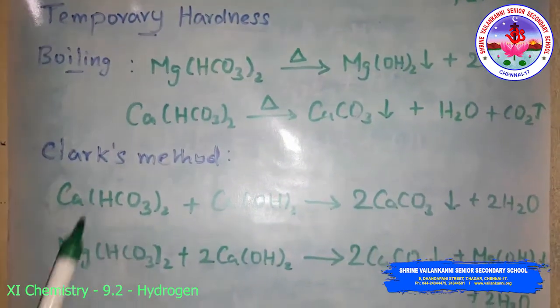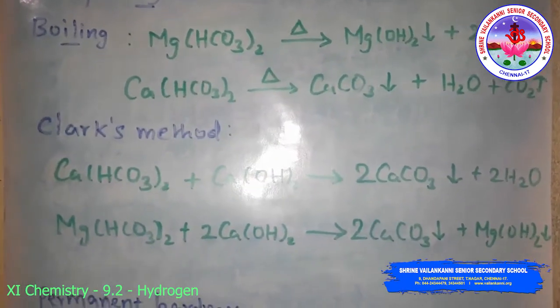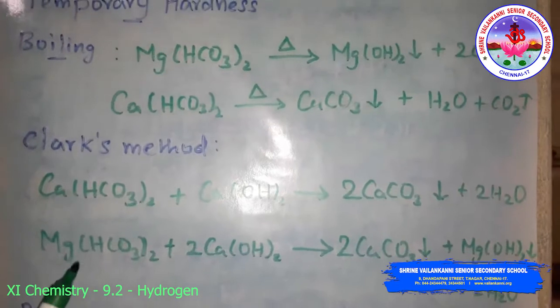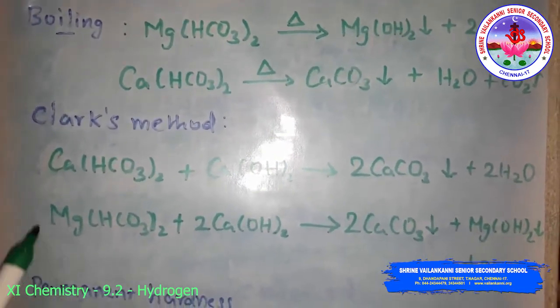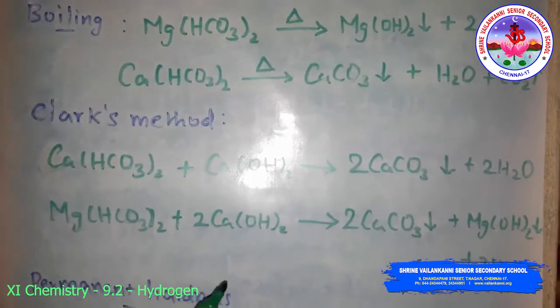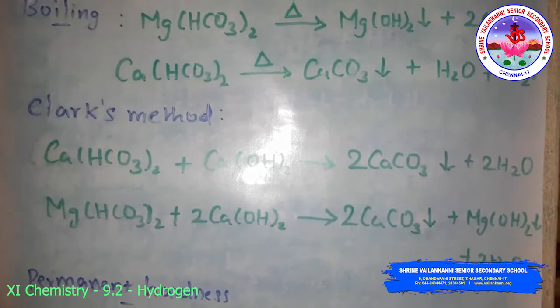Next is the Clark's method. This is the second method. In this method, a calculated amount of lime is added to hot water. So it precipitates out calcium carbonate and magnesium hydroxide.